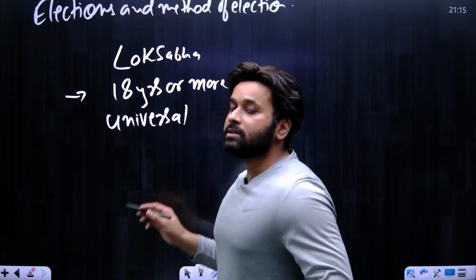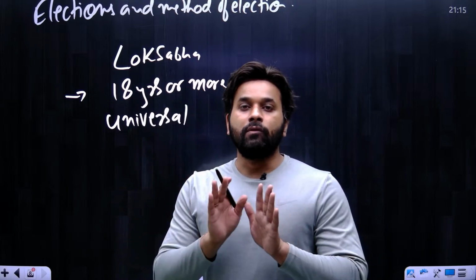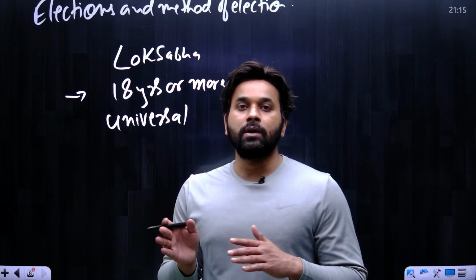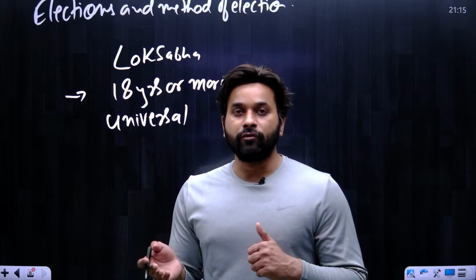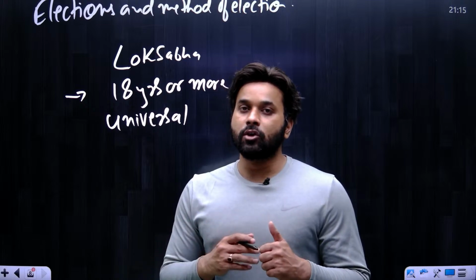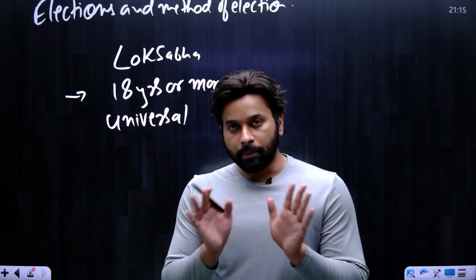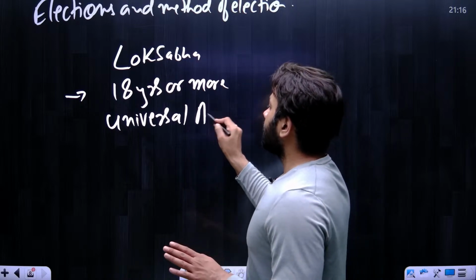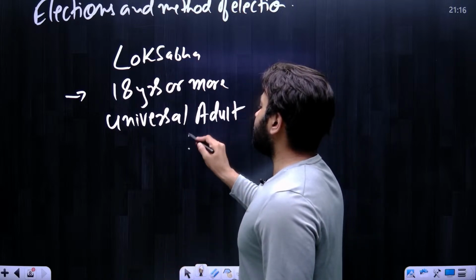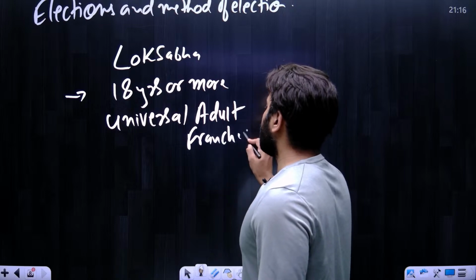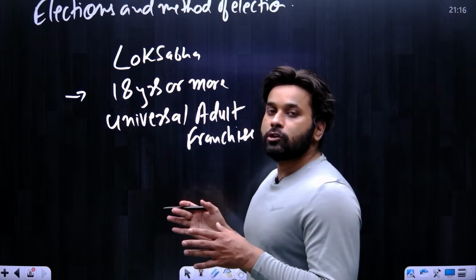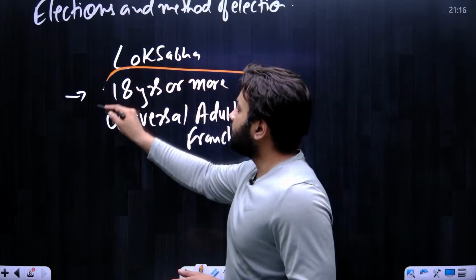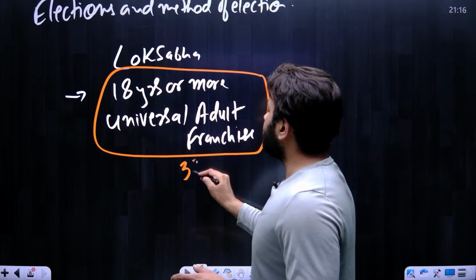Universal means all are eligible to vote. There will be no discrimination on the ground of rich or poor, whether you're an official or not, whether you pay taxes or you do not pay taxes, men or women. There will be no discrimination, all are eligible to cast a vote. So this is called universal adult franchise. And under which part of the Constitution is this concept mentioned? The concept of universal adult franchise is mentioned under Article 326.